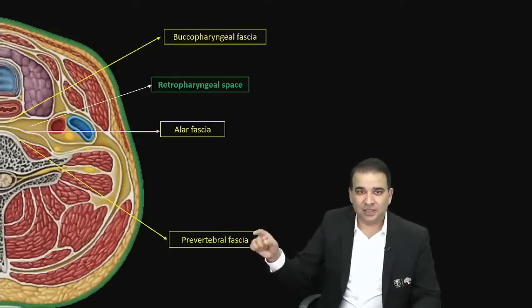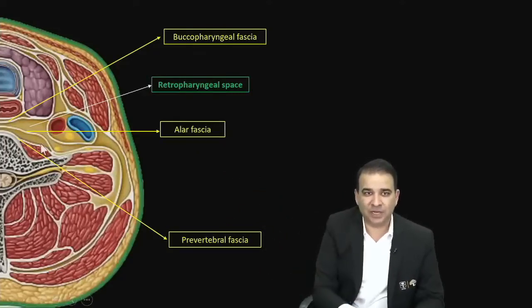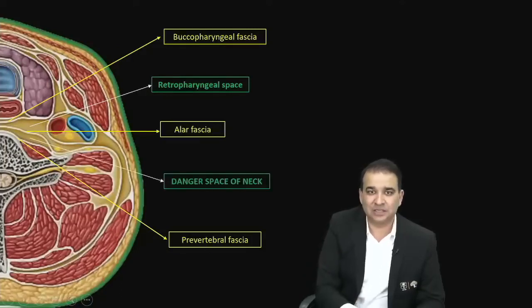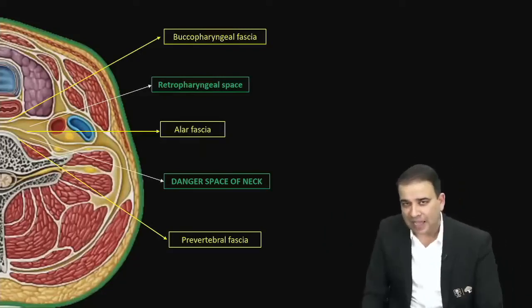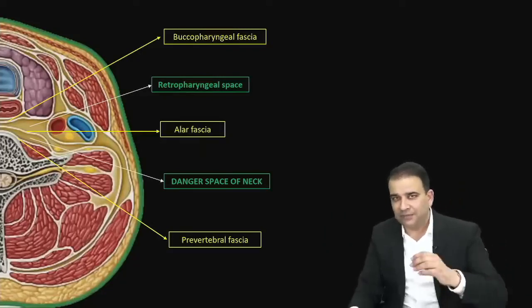And that's why the space between the alar fascia and prevertebral fascia, the one which I'm pointing at right now. Look at that, guys. That space over there is called the danger space of the neck, between the alar fascia and prevertebral fascia, because if this space is open